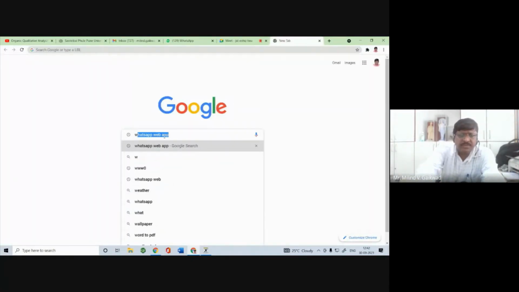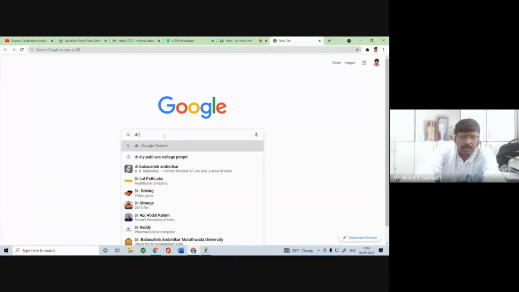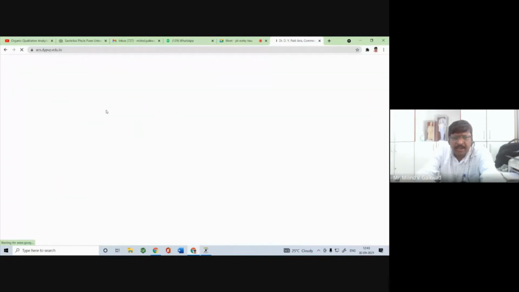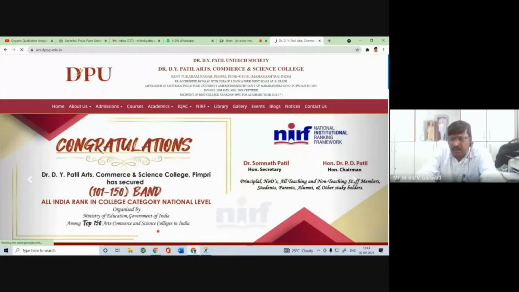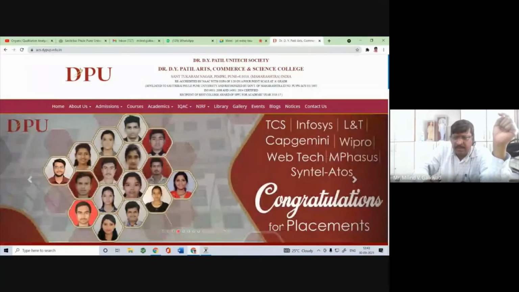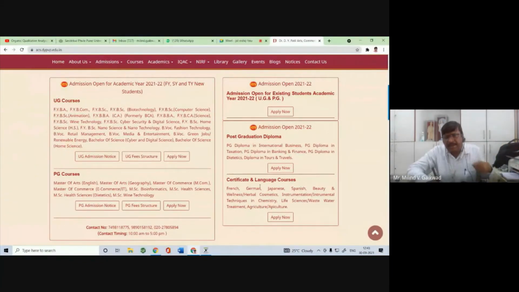I can put the college website, Dr. D.Y. Patil ACS College, right? You can open the college website, and when you open it, you will get a window with a list of different courses where we can do the certificate course. Look here. Here is the certificate and the language course.